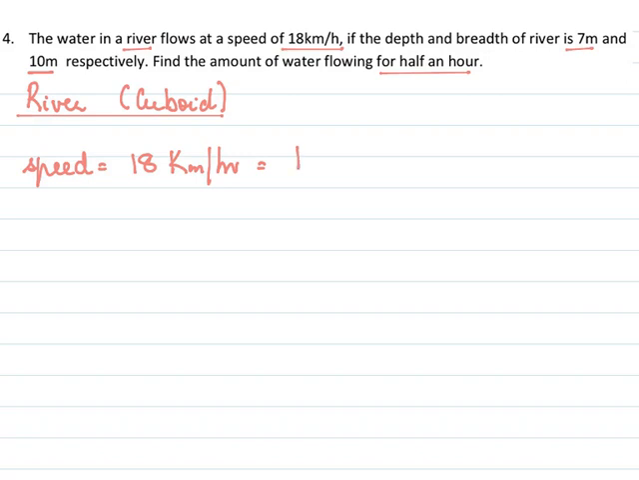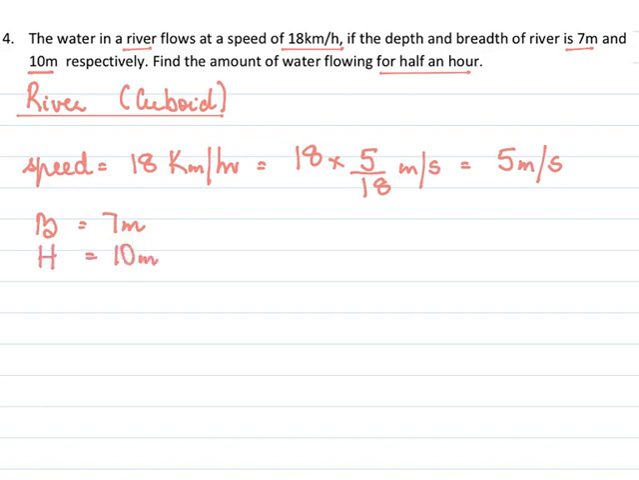We cannot work in kilometer per hour. We have to work in meter per second. So 18 into 5 by 18 to convert into meter per second, which is 5 meter per second. Now the dimensions of this river is given. Breadth of the river is 7 meter, and the depth of the river, or we can say height of this cuboid, is 10 meter. We need to find the amount of water flowing in half an hour. Half an hour is 30 minutes. And we know we have to work in seconds. So 30 into 60, that is 1800 seconds.